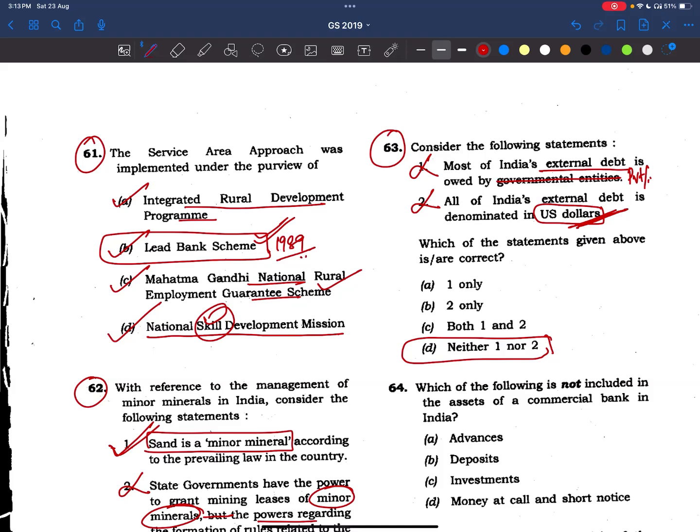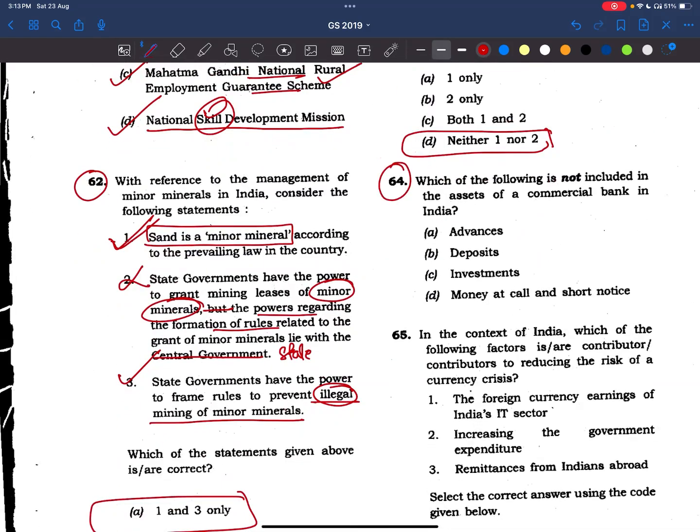Now coming to 64th question. Which one of the following is not included in the assets of commercial banks in India? Not assets. That means liabilities. What are the liabilities of a bank? See, it takes deposits from the people. That means it is taking loans from people. So it becomes a liability for them. They are not assets. Answer is deposits. They have to repay them. They become liabilities, not assets. Very simple question.